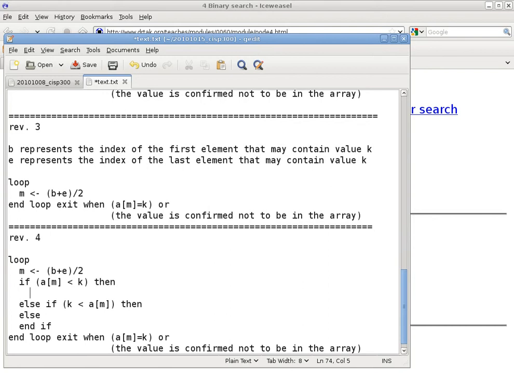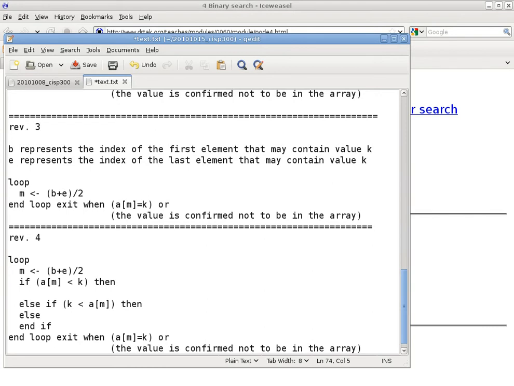If there are no questions, then we can go ahead and try to answer this particular question here. If A bracket M is less than K, like in this case in our example, what are we going to do? Abstractly, what do we want to do? We want to say A bracket 3 and everything before that should be eliminated. That's what we want to represent.